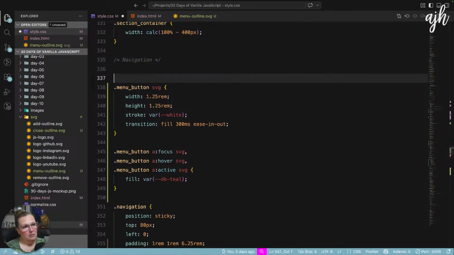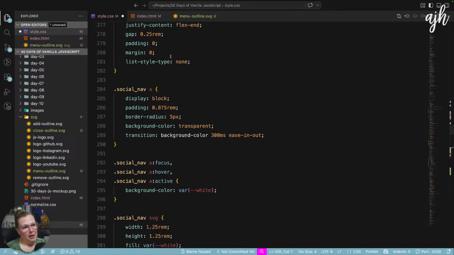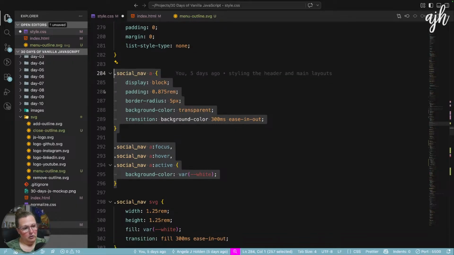So menu button. So what did we do up here? Padding 0.875. This is what we did right here. Actually, all of these. Almost all of these.